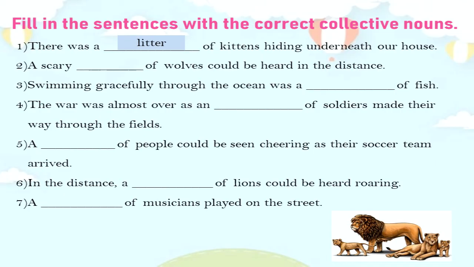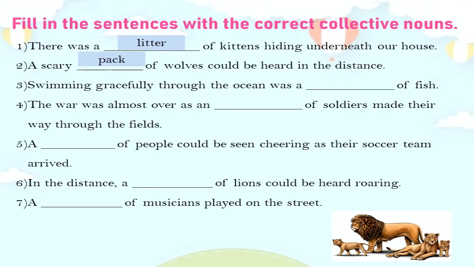Sentence number 2. A scary blank of wolves could be heard in the distance. What did you write here, children? If you have written the word pack, that is the correct answer. A scary pack of wolves could be heard in the distance.